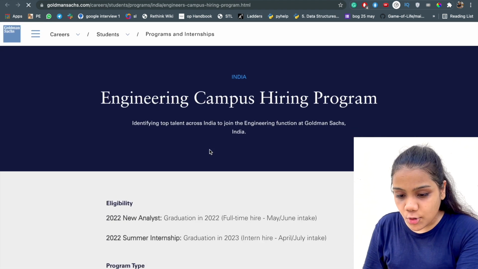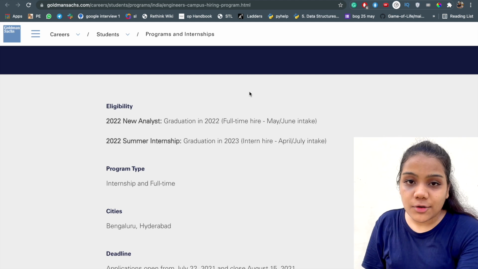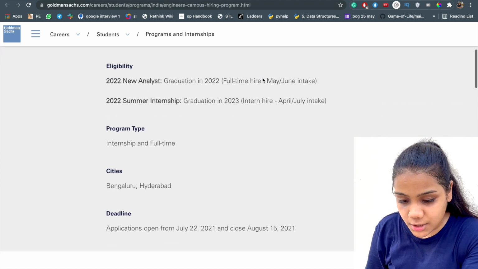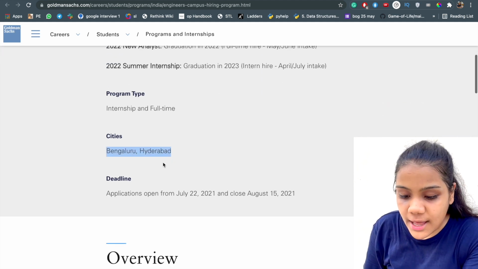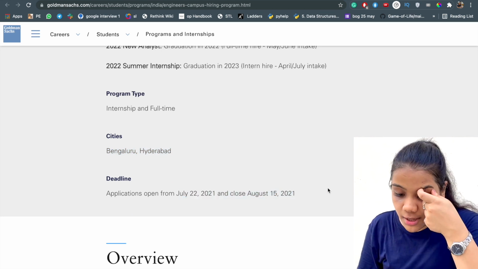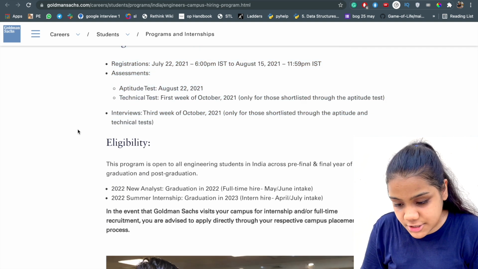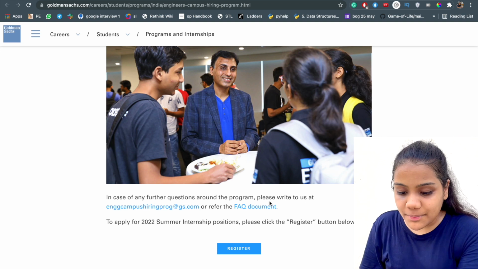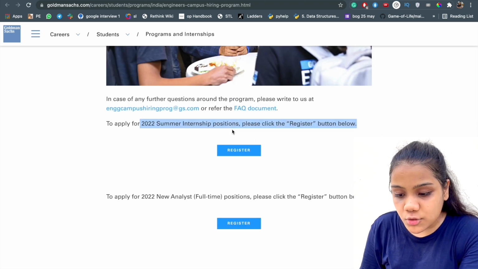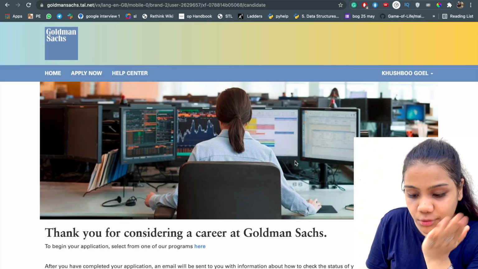You will see this program is for interns for the people graduating in 2023 and a full-time role for the people graduating in 2022. The location is Bangalore, India, and applications are open from 22 July to August 15. Okay, the problem is all the details are given on this website, eligibility and everything, but when you are going to apply for the 2022 summer internship program, here's the button for it, register. It takes you to this page.